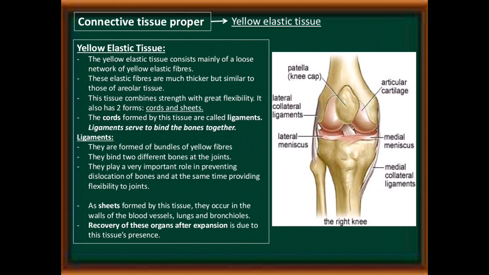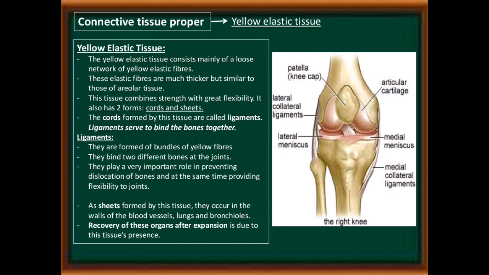They are found as bundles of yellow fibers. They bind two different bones at the joints. They play a very important role in preventing dislocation of bones and at the same time providing flexibility to joints. As sheets formed by the tissue, they occur in the walls of the blood vessels, lungs, and bronchioles. Recovery of these organs after expansion is due to the presence of this tissue.